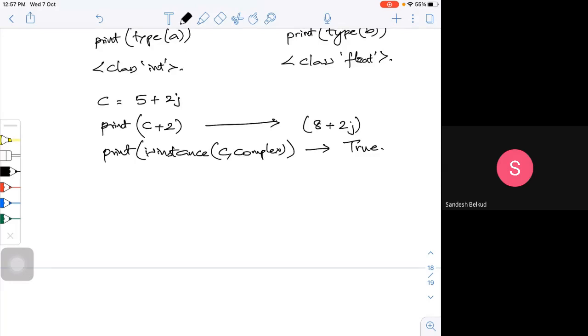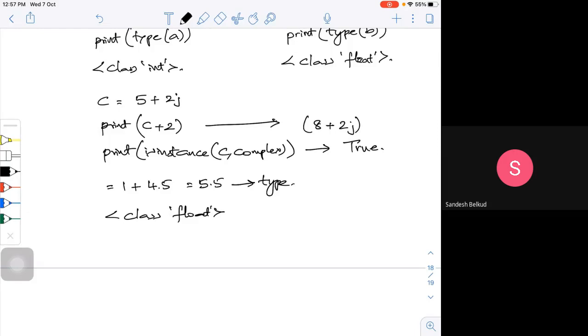So if I try to add an integer and a float, say 1 plus 4.5, what will be my output? It is 5.5. If I try to check the type of this, automatically it is the class float.